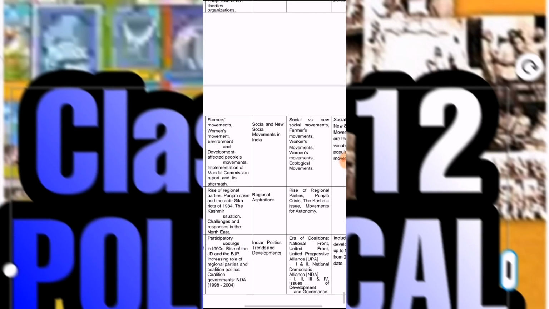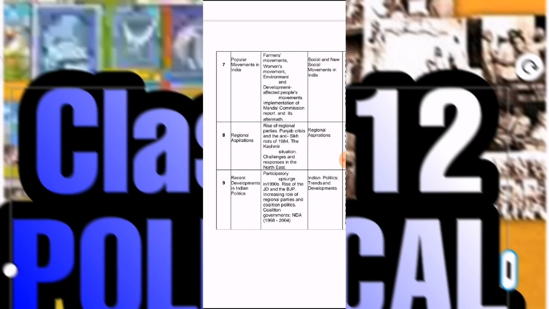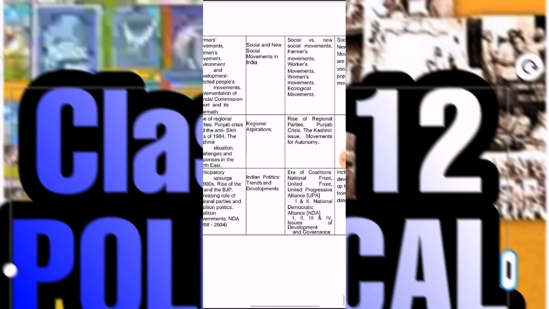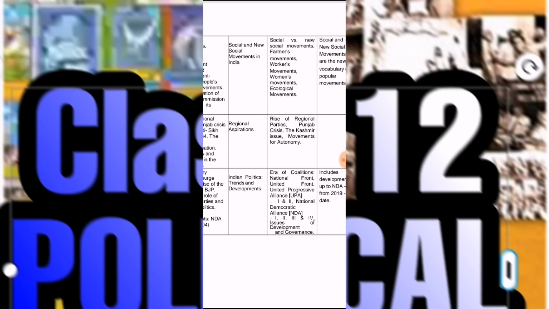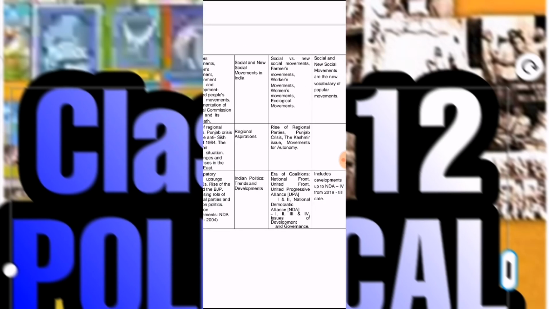So these are the important topics suggested by the CBSE board. 9th chapter, recent developments in Indian politics. Here, regarding recent trends and developments, CBSE suggests the students cover the topics of UPA. I think you must remember the UPA, United Progressive Alliance, and the other important topic is NDA, National Democratic Alliance. See the special focus: the contribution of NDA, the role of NDA from 2019 till now.